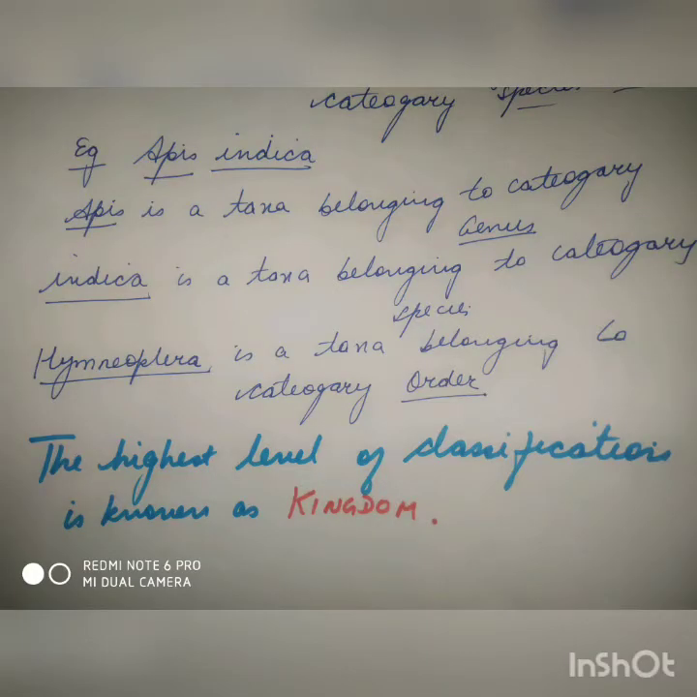For example, we are classifying Apis indica, that is honeybee. Now here what will I say? Apis is a taxon belonging to category genus. Indica is a taxon belonging to category species. Hymenoptera is a taxon belonging to category order. The highest level of classification is known as kingdom. I will make this further clear by following the classification of Apis indica.